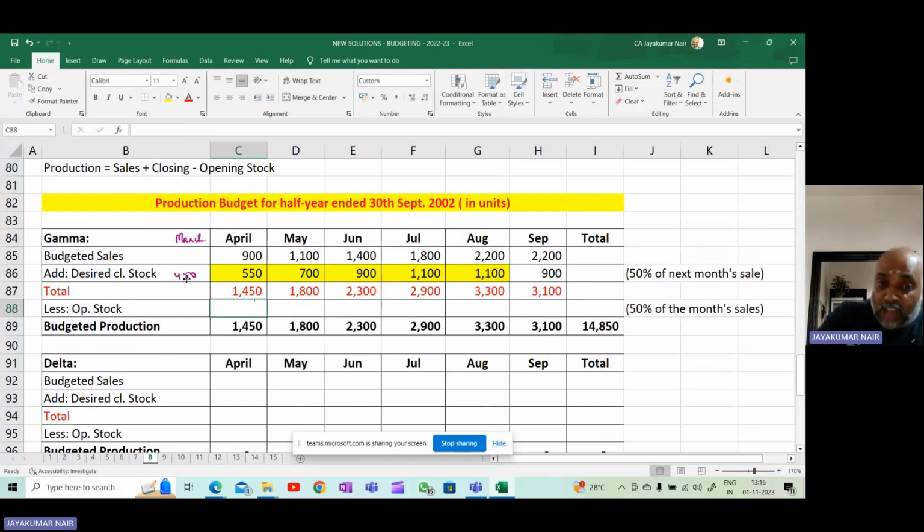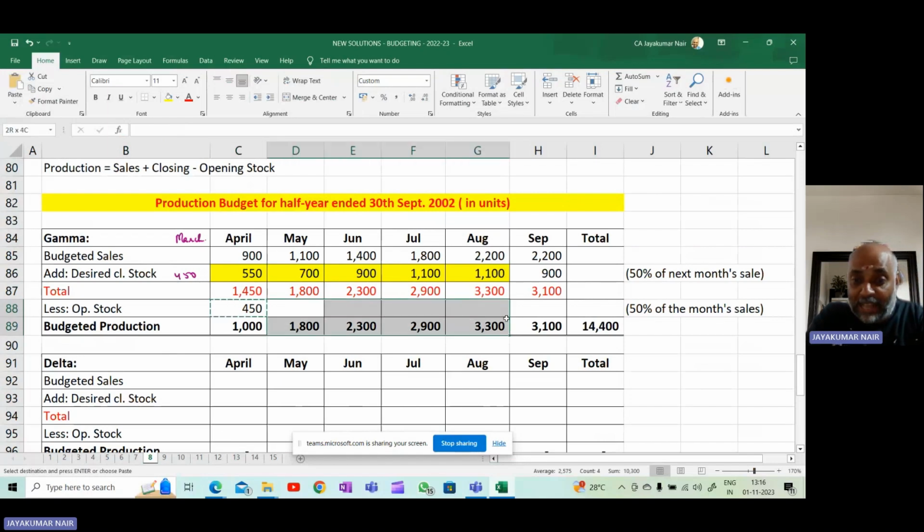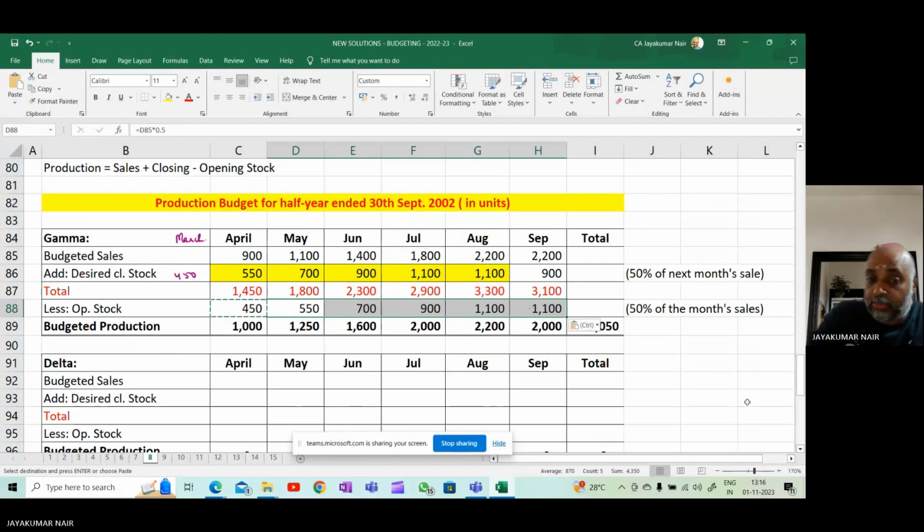So in other words, how did I get this 450? The 450 is 50% of 900. So it is 900, that is the month's sales, into 50%. So 50% of the month's sales should be the opening stock, because the previous month's closing stock will become this month's opening stock. You calculate for all the others in the same way.